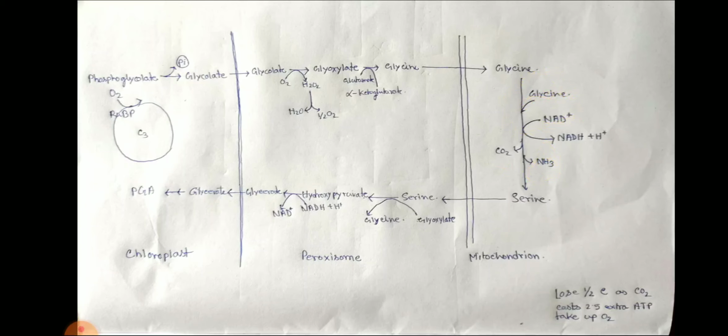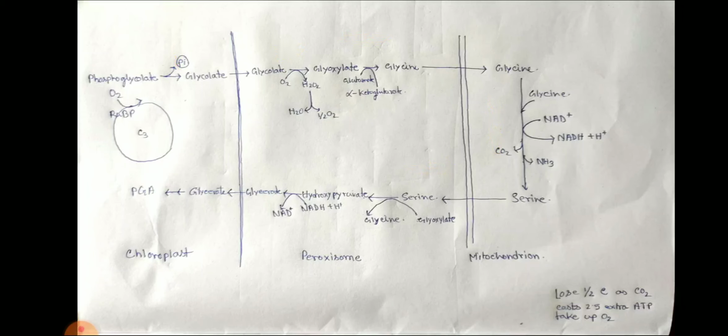Now serine comes to the peroxisome, where serine is converted to hydroxypyruvate and then glycerate. Glycerate again comes into the chloroplast, where PGA is formed. PGA is the stable compound, and it then goes to the Calvin cycle, the C3 pathway. That means for making PGA, the C3 pathway needs just one step with carbon dioxide, but with oxygen PGA is formed through a 7-step reaction: 1, 2, 3, 4, 5, 6 and 7.